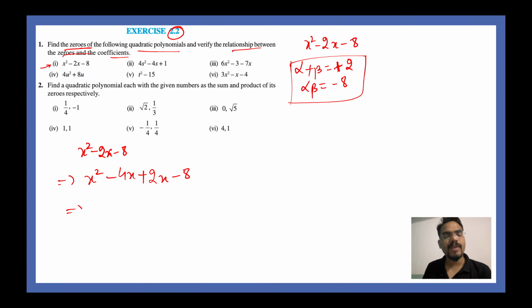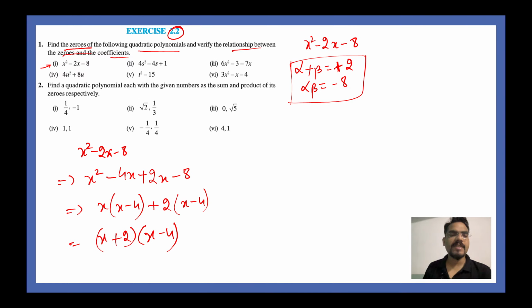Next step would be to take out the common: x minus 4 will be your common. Same, take out common 2 here and you will be left with x minus 4. So your final answer would be x plus 2 times x minus 4. This is the new value of the polynomial. This is a different method to write the polynomial.